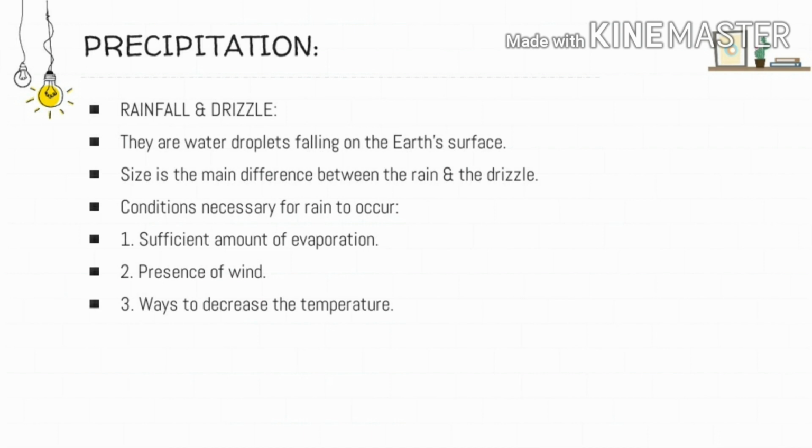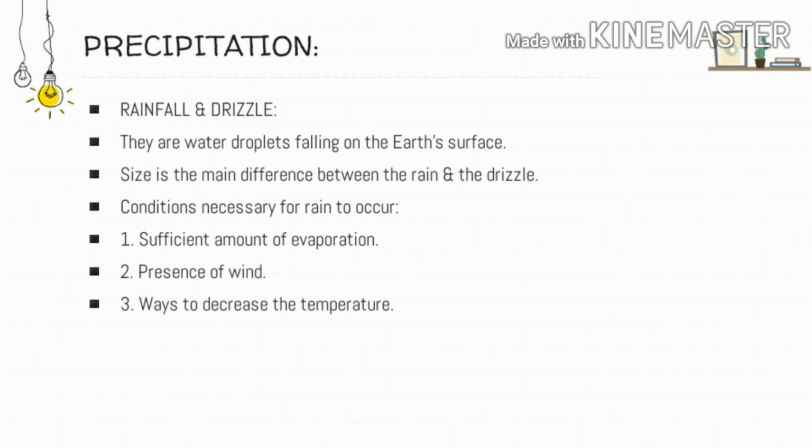Third one is that ways to decrease the temperature are also very necessary. So the ways are like the convection current should be present. When the moist air is coming up, because of the convectional current it starts to rise, and then that moist air gets condensed and converted into rain droplets. Then another one is relief features.